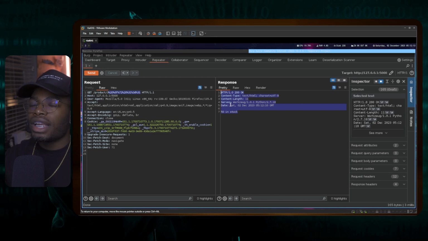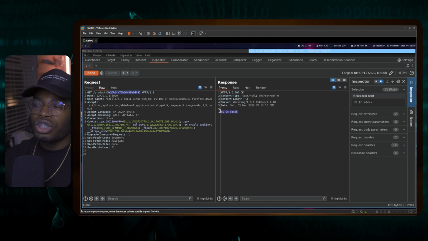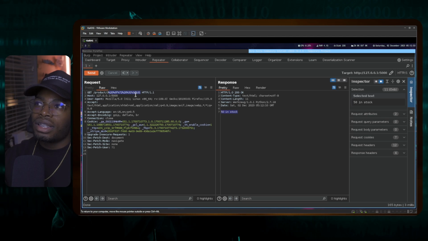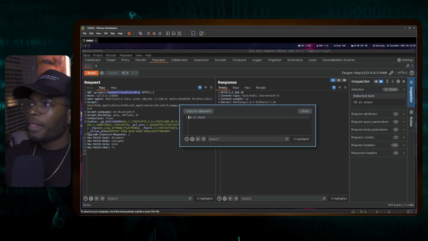Now it looks like there might be something because we injected something and it still returned this. It returned 50 in stock as though we actually just ran a normal query. But this is what we ran: ID equals 3 or 1 equals 1. Let's see what it says if we put 1 equals 2.